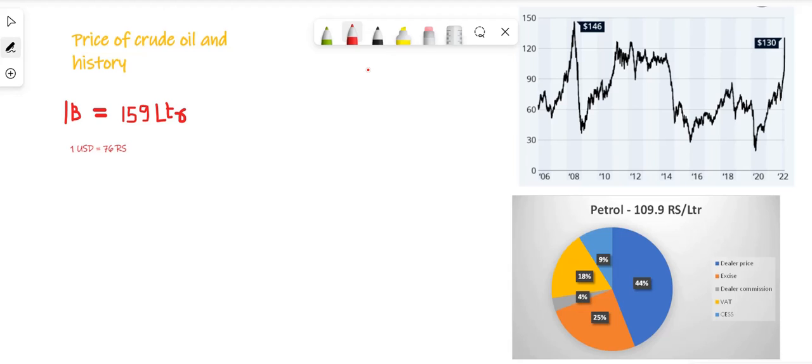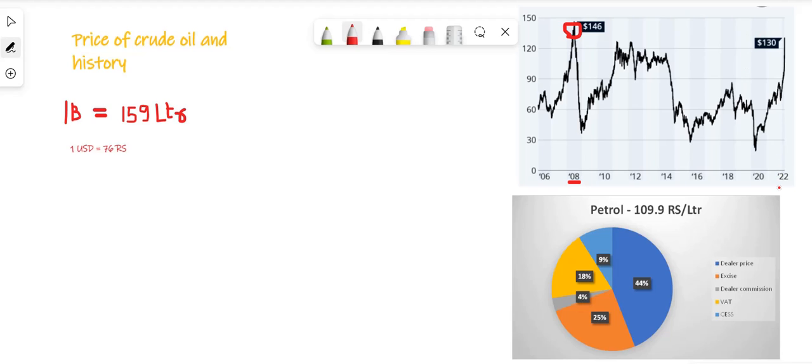So let's talk about the price of the crude oil and what it actually means. If you see over here, I have depicted a graph, and you will see the price of the crude oil, which is fluctuating year on year. Now, there was a peak formation in the year 2008, and mainly this is due to the global recession. The price of the crude oil had touched around 146 USD per barrel.